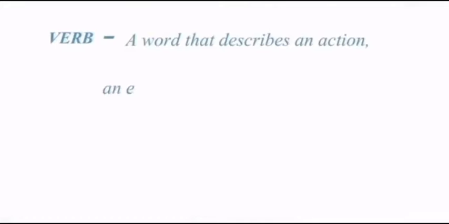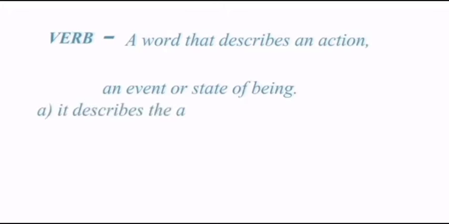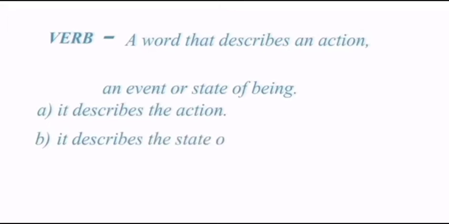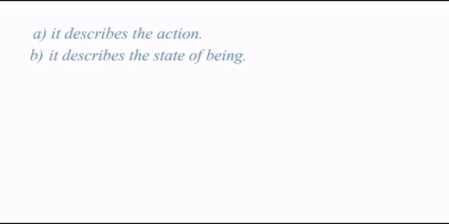A verb is a word that describes an action, an event or state of being. According to this definition, there are 2 important roles of verb. First, it describes the action. Second, it describes the state of being. We'll see this with some examples.